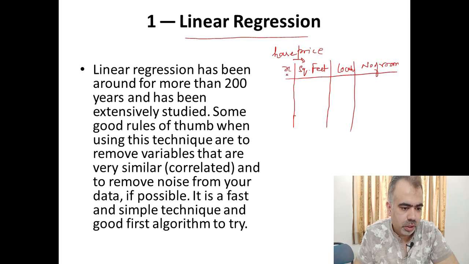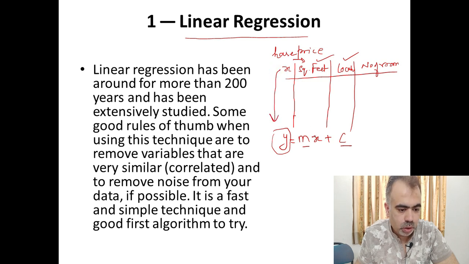But if we are talking about just two parameters, one is the area and another one is the location. So what we do in linear regression is convert this data into the linear equation of a straight line, y equals mx plus c, where m is the slope and c is the y-intercept. This y is the parameter that you want to calculate. In this case, we want to calculate the price of the house, so y is the price of the house and x is the area in square feet.